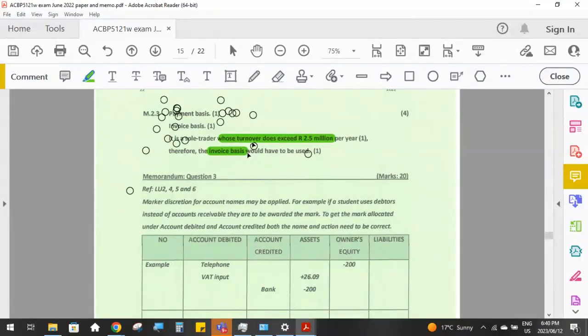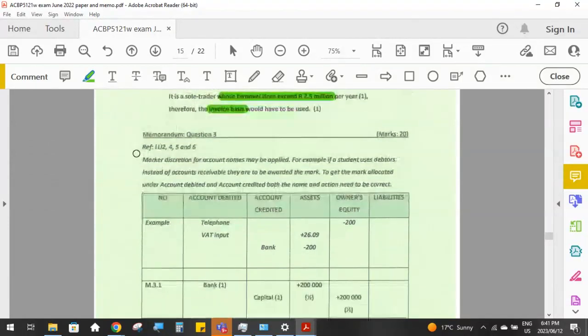So just make sure you understand the difference between the payment and the invoice basis, because sometimes the theory question asks you to explain that. And you also do have to know that 2.5 million is the cutoff for having the choice between payment or invoice basis. Anybody above 2.5 million, all big businesses, are registered on the invoice basis.